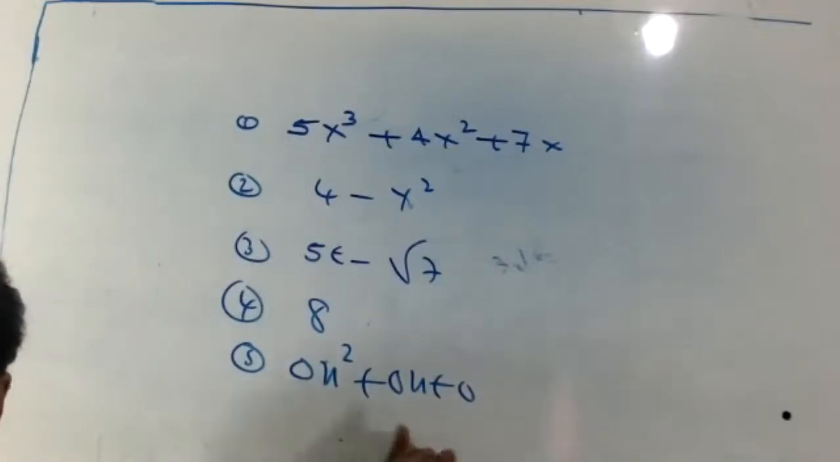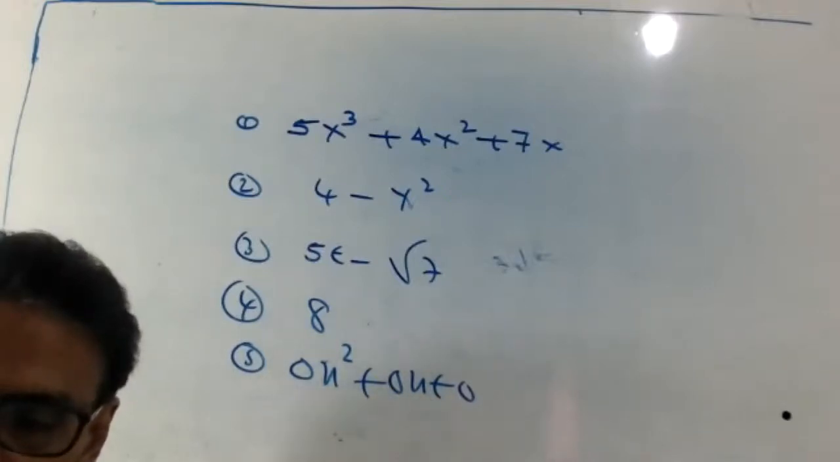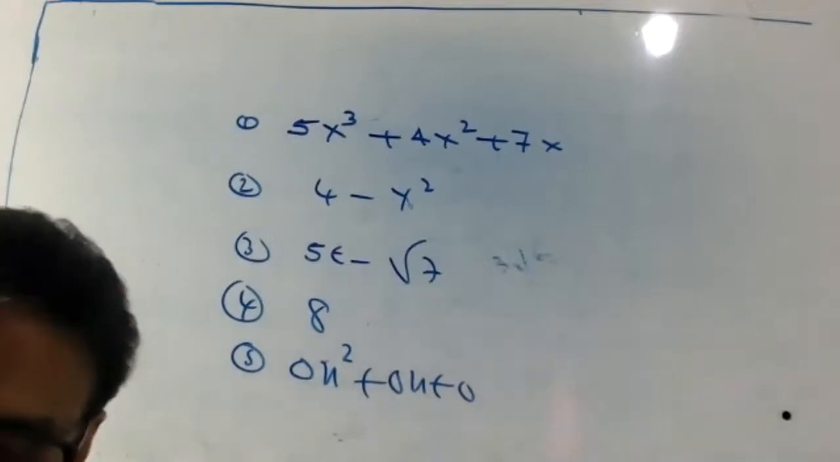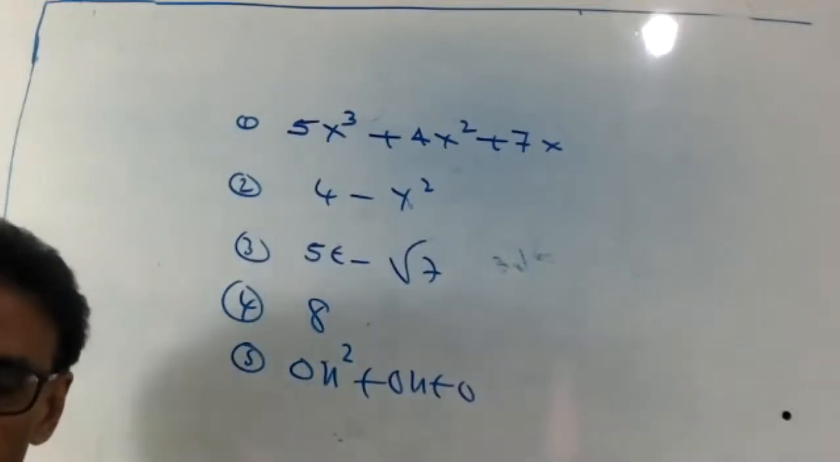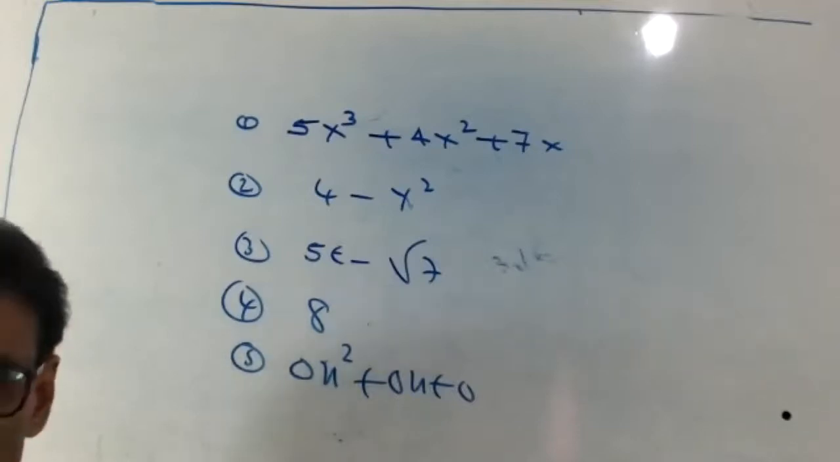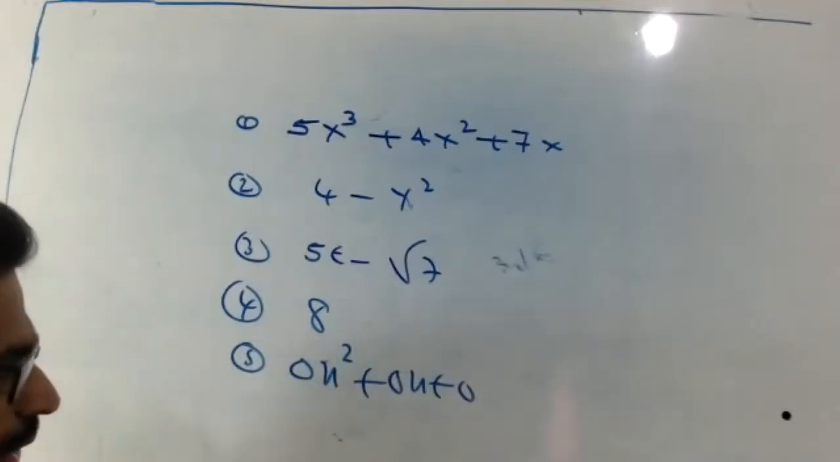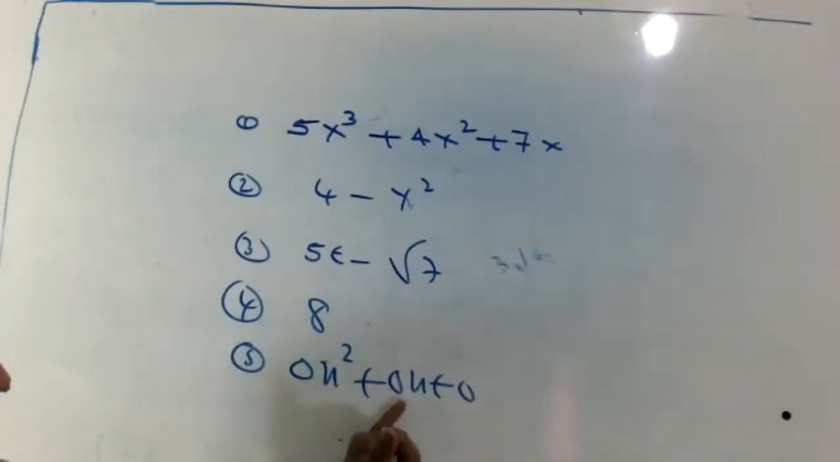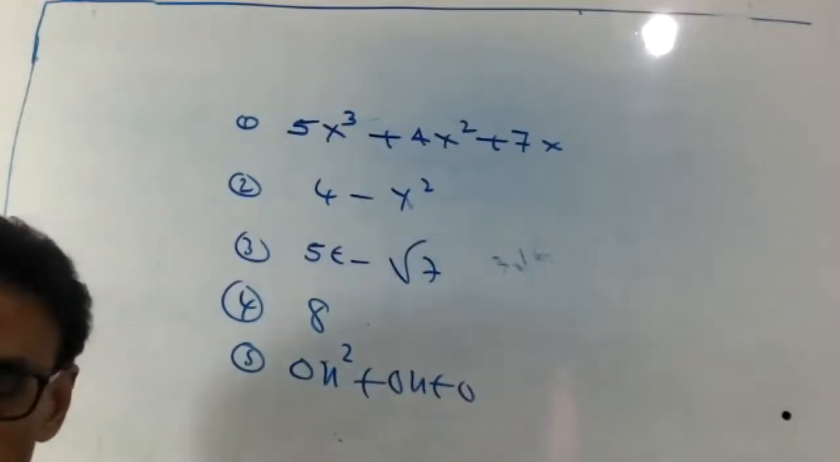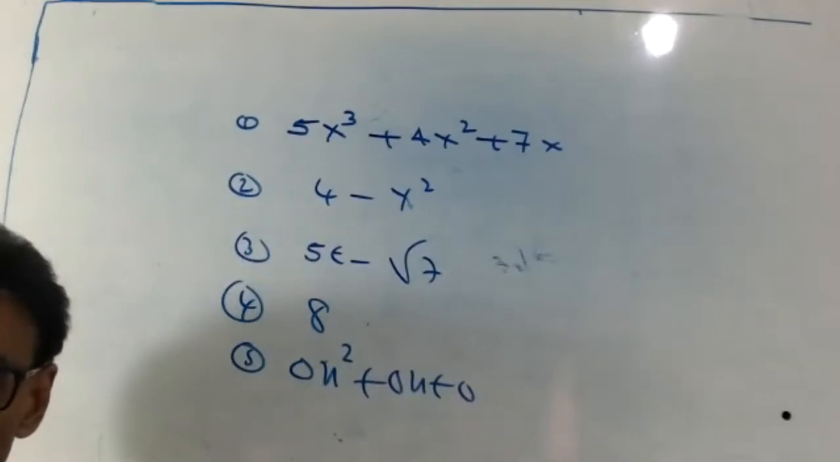What is the degree here? 0x square plus 0x plus 0. Last class I explained this one. It's not defined. I gave the note last class. The degree of a zero polynomial is not defined. So 0x square plus 0x plus 0, that is not defined. Okay, write all now.